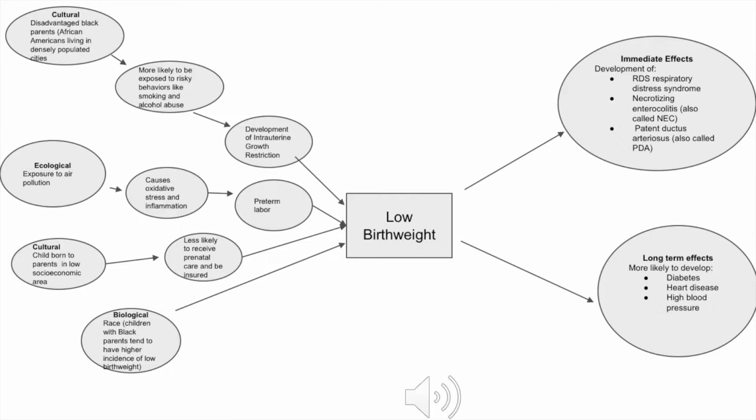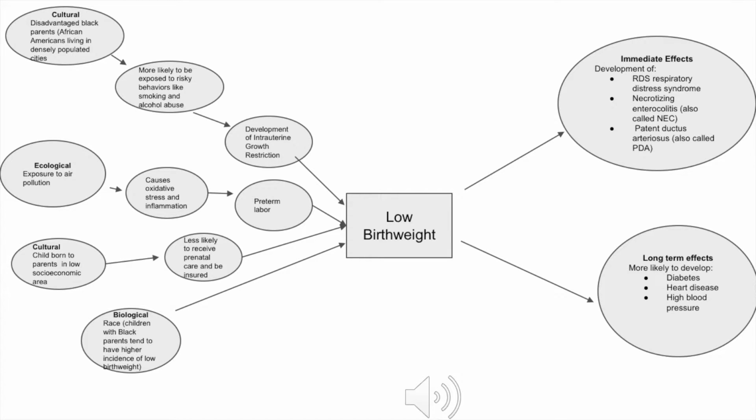And babies with IUGR are born at about 37 to 41 weeks, which is the full term. However, they are more likely to be weak and to be physically immature when they are born. The next independent variable that I focused on in my concept diagram is ecological, and it deals with exposure to air pollution, which can ultimately cause oxidative stress and inflammation on the mother, which can result in preterm labor that results in infants being born with lower birth weights.